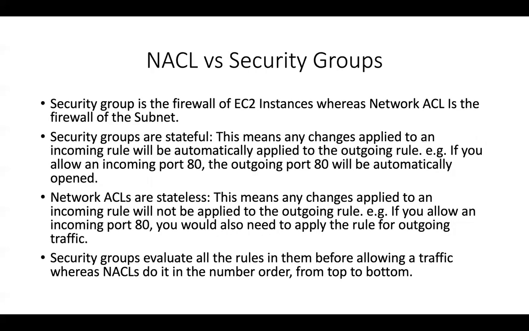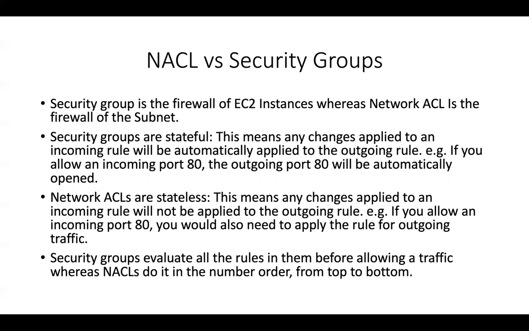Now let's go into one of the security concepts of VPCs, where we have something called a network access control list and something called a security group. While we studied EC2, we would have for sure studied security groups. Security groups are stateful firewalls that are associated with your EC2 instance or your database instance, or even a load balancer. The security group acts on the ENI level, or the Elastic Network Interface level. And the network access control list works on the subnet level. That's also a firewall, but it's stateless in nature.